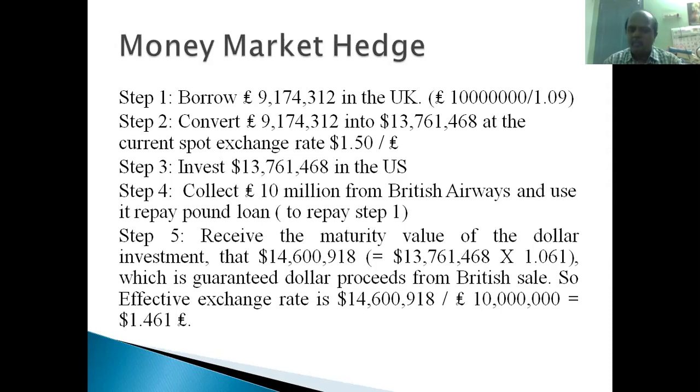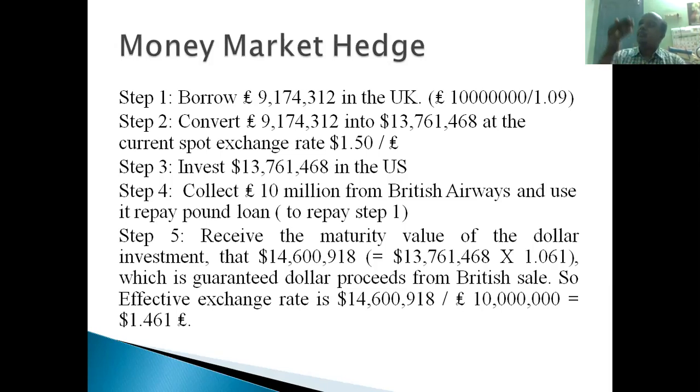This amount is the final amount Boeing Corporation is going to receive because of this sale to British Airways, right? So what is the exchange rate? $14,600,918 divided by 10 million pounds is coming to around $1.46 per pound. $1.46 is their target rate. The forward market says that after 1 year the exchange rate will be $1.46 per pound. That they have fixed, right?